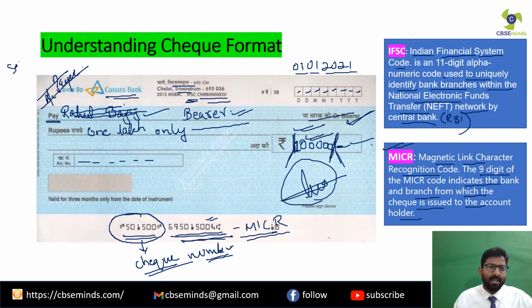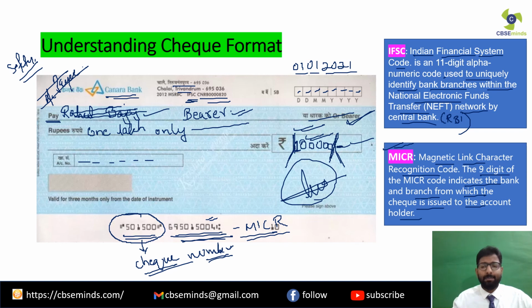So this acts as a safety step so that the money is not transferred to the wrong person. That is why it is always advisable to cross the check in this way. So this is the basic format of a check and the basic details which I have shared with you.